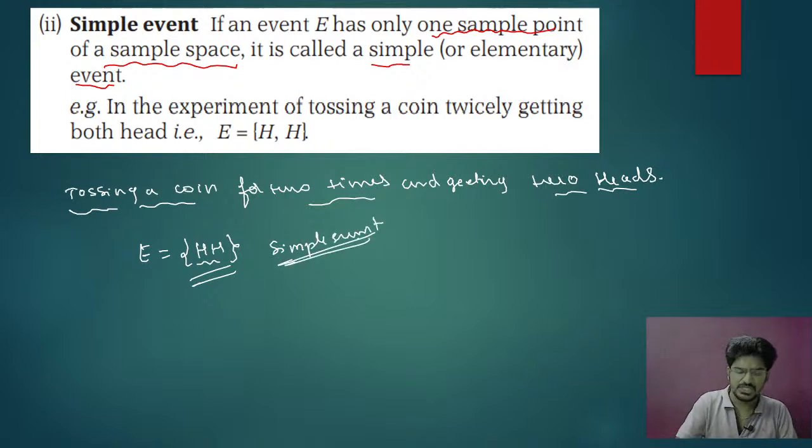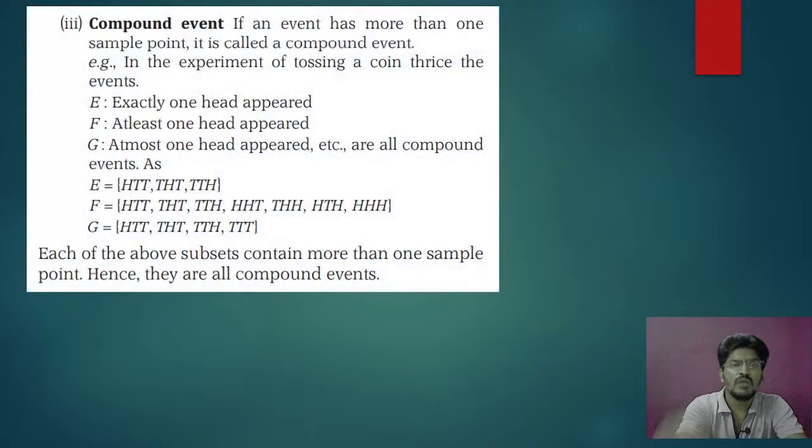Simple event means in your sample space there must be only one sample point. That is called simple event. Have you got my point? Next, compound event means more than one sample point. If a sample space consists of more than one sample point, it is called compound event.